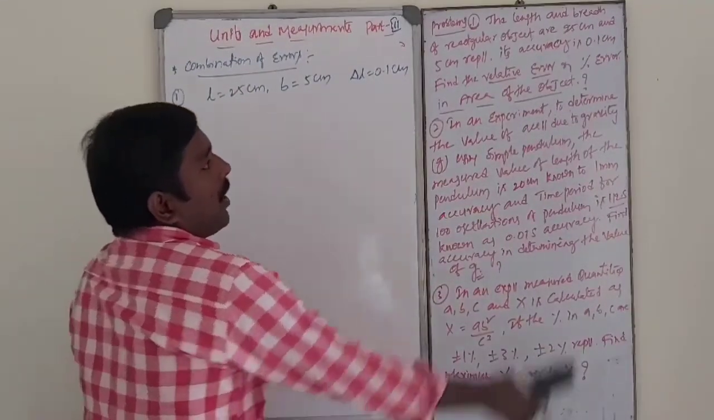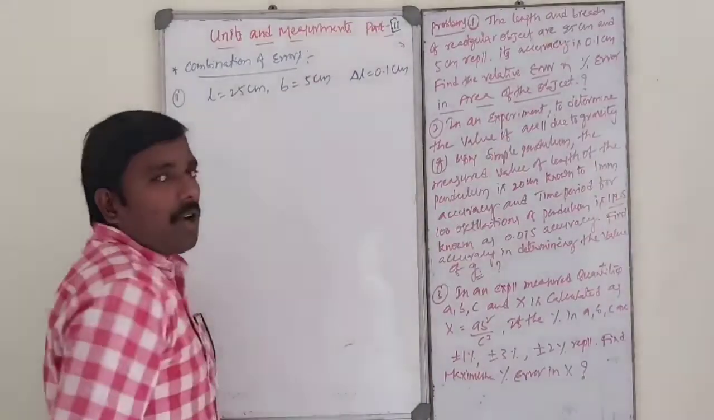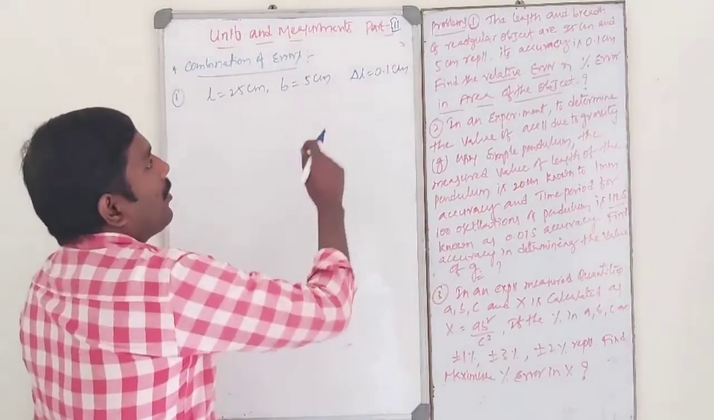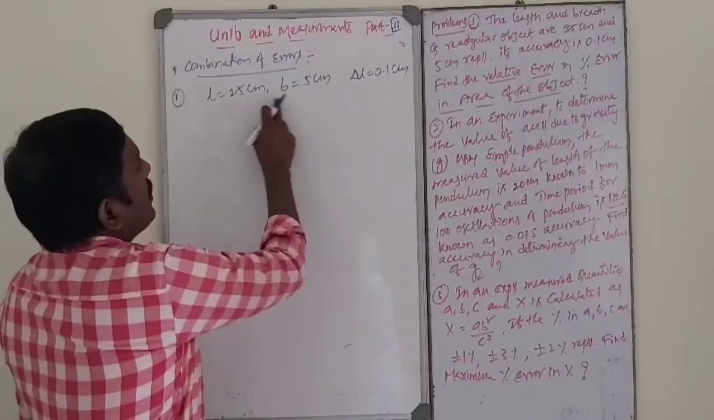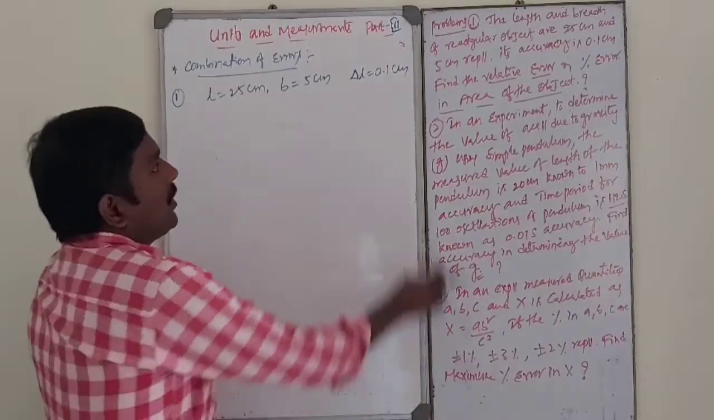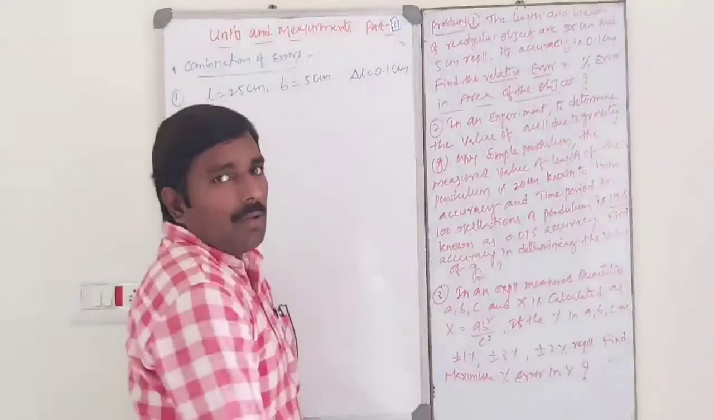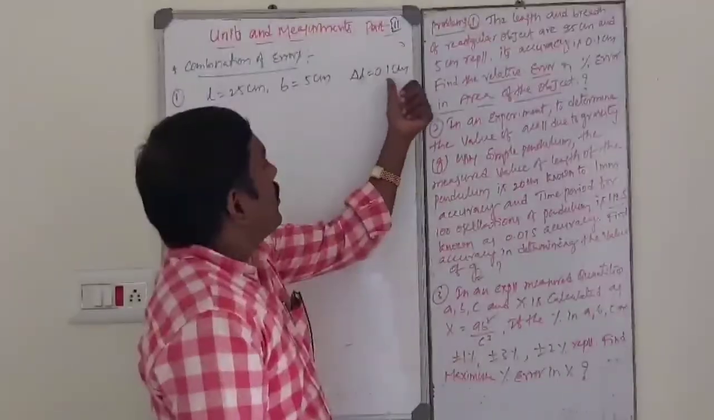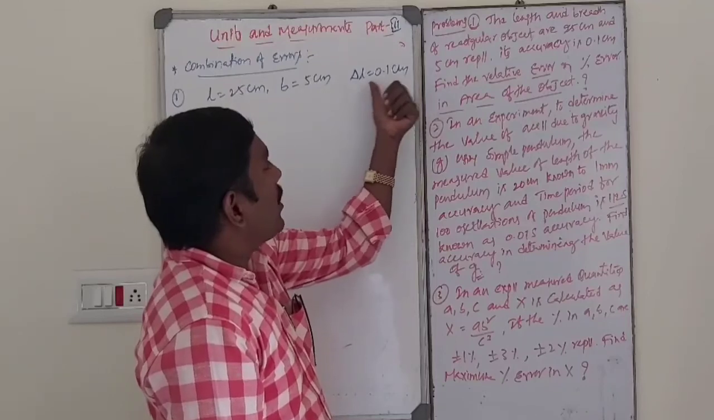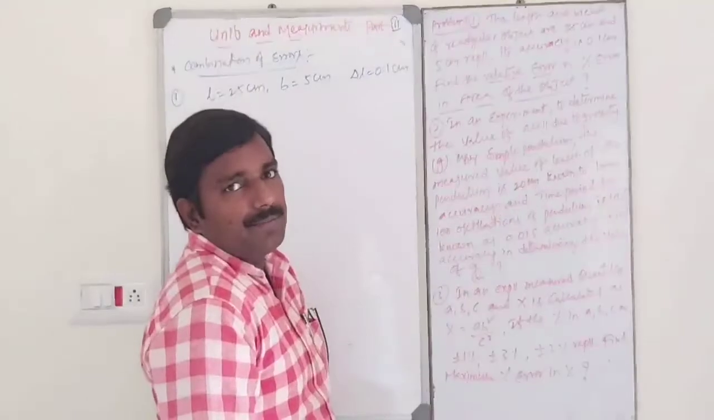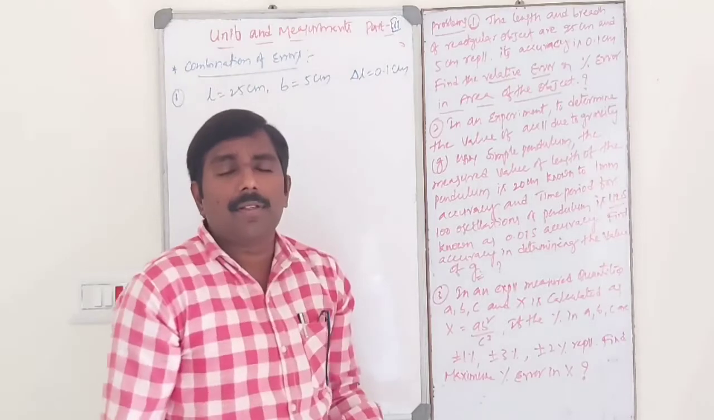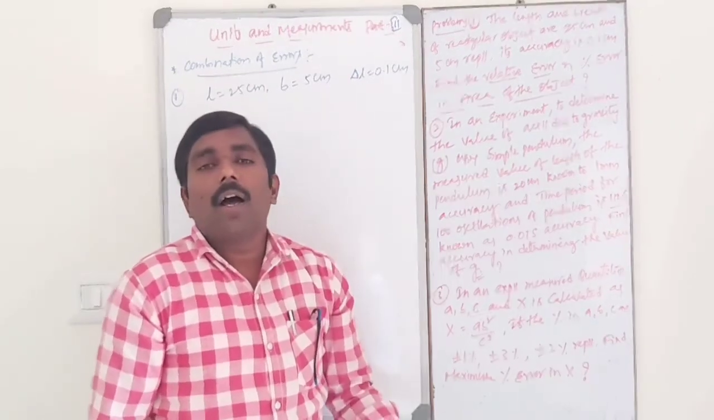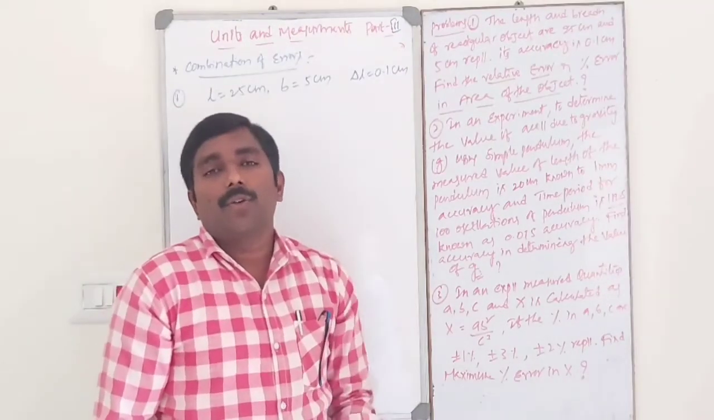Find the relative error and percentage error in area of the object. See, this is the length, this is the breadth of the object. This is accuracy. Accuracy involves some error. Accuracy means the closeness of the measured value to the true value.